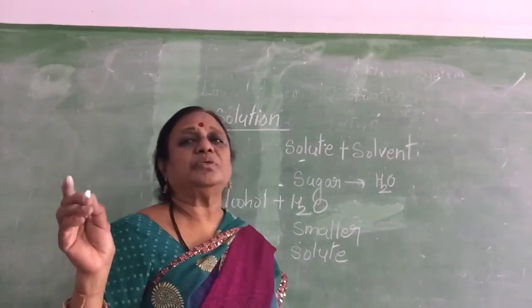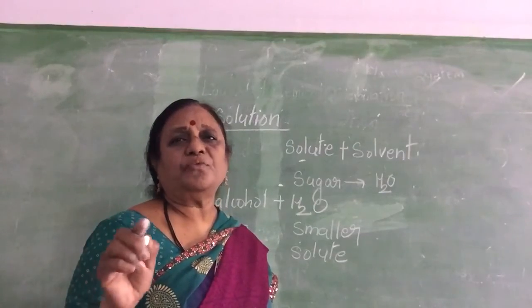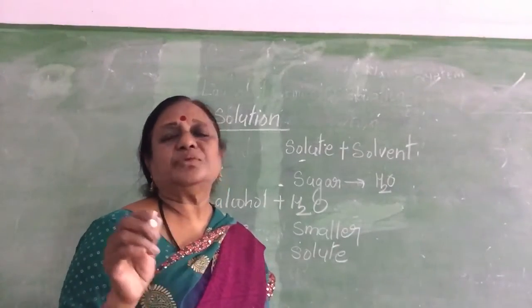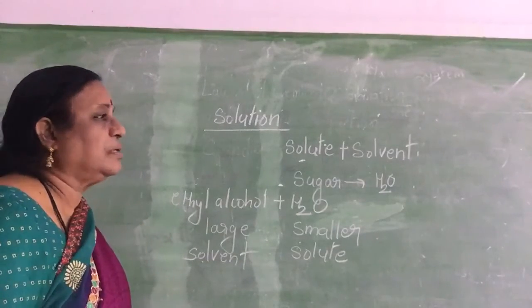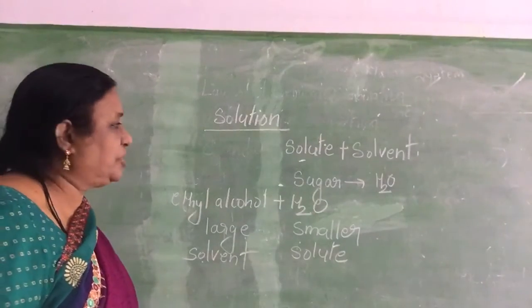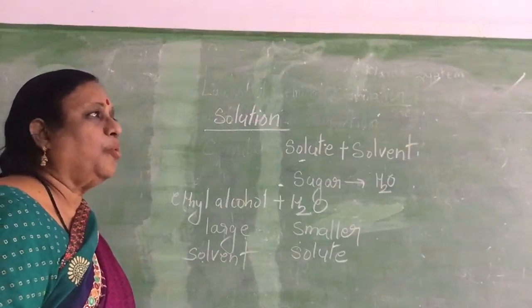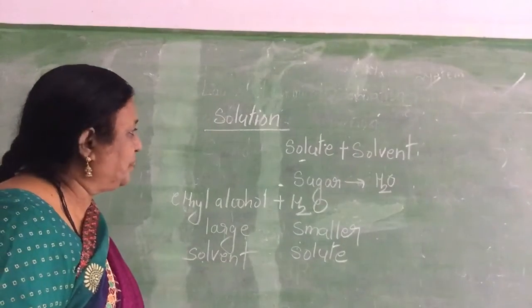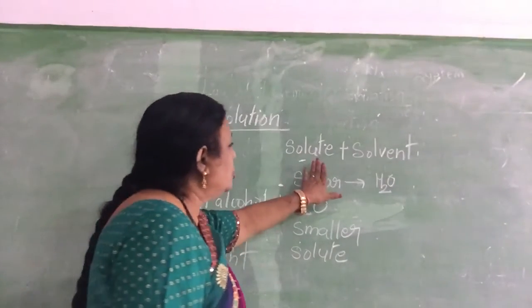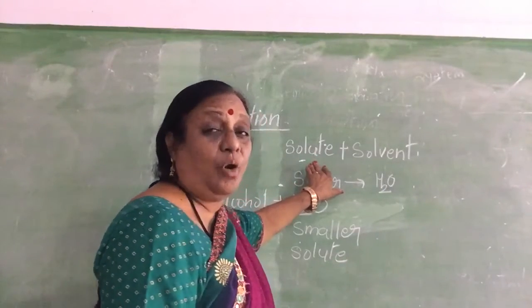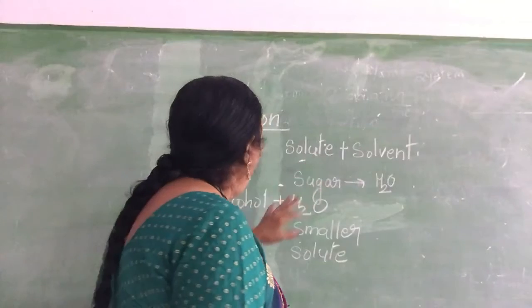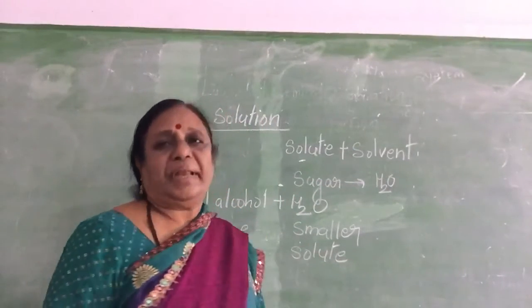What is solution? Tulsa, are you following now? What is solution? Solution may be defined as homogeneous mixture of two or more components. Now, so solution is made up of either solid dissolved in liquid or two liquid components.